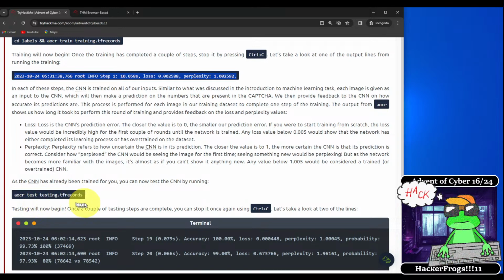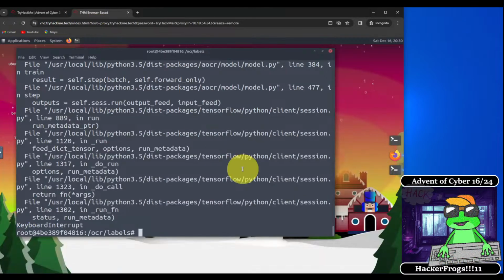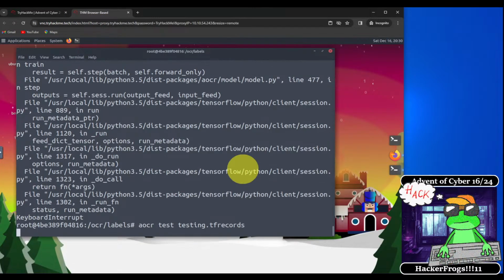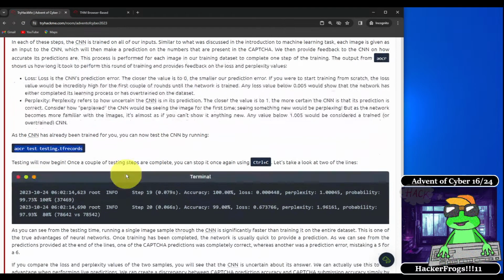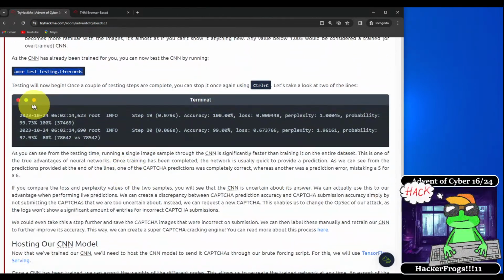As a CNN has already been trained for you, you can now test the CNN by running this. Okay, so we run this. Testing will now begin. Once a couple of testing steps are complete, you can stop it once again using Control-C, and take a look at 2 of the lines.